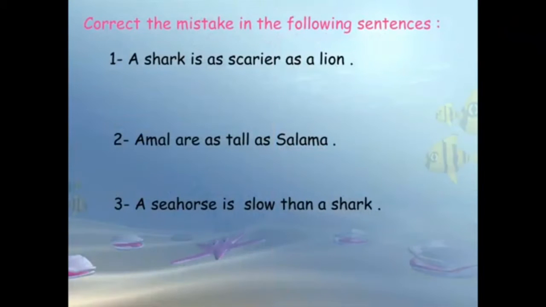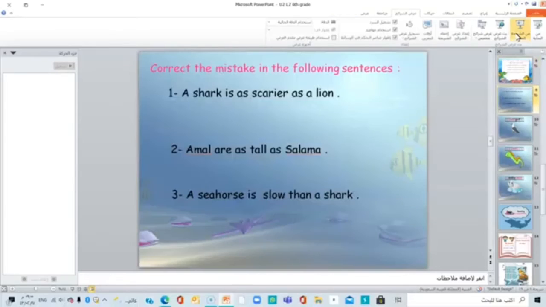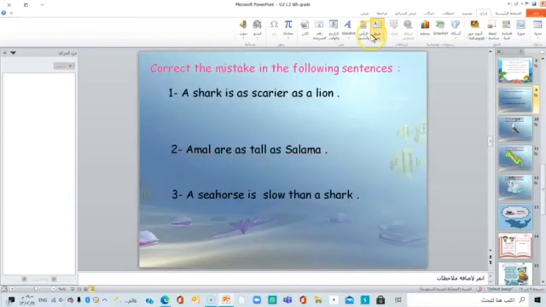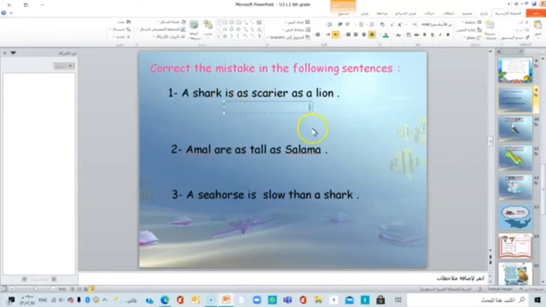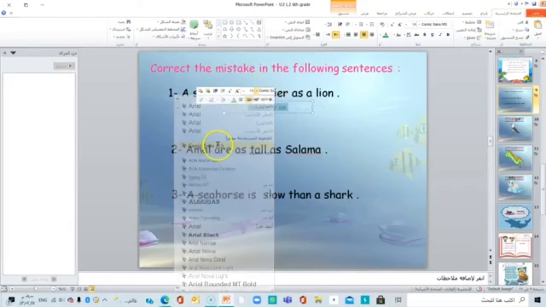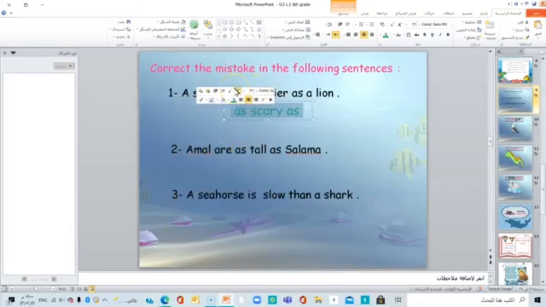Now, correct the mistake in the following sentences. Number one, a shark is as scarier as a lion. This is wrong. We should say as scary as a lion. So as what? As scary as a lion. This is the correct answer. We can't say as scarier than. We should say as scary as a lion.